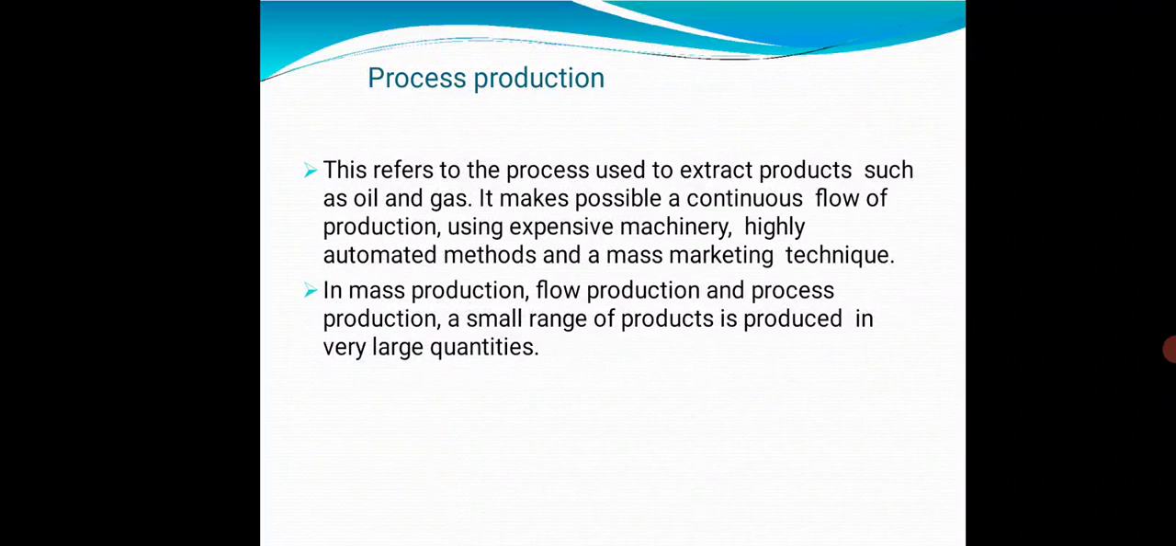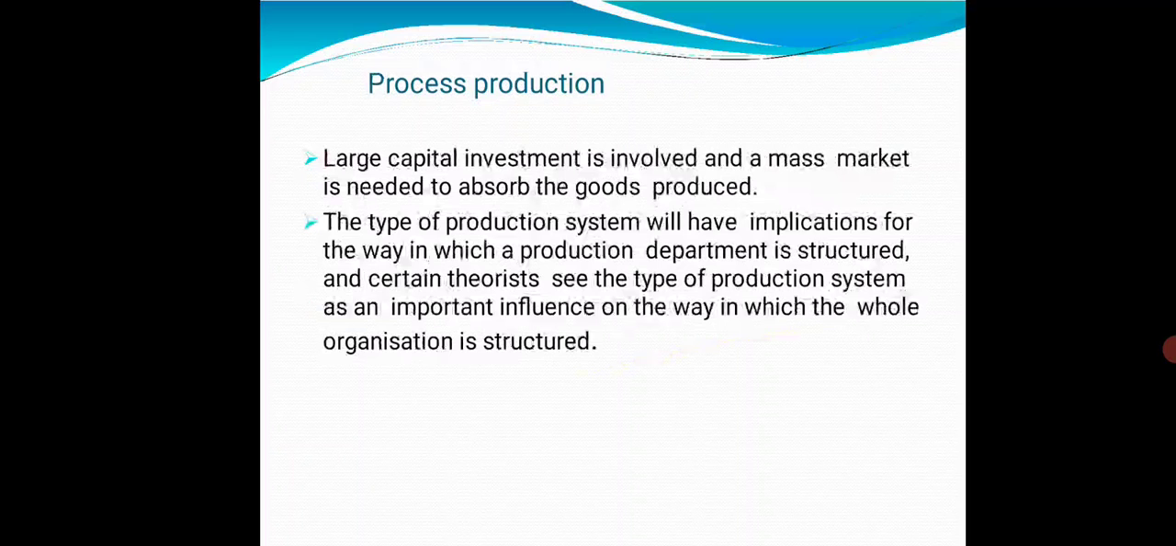Process production. Next, this refers to processes used to extract products such as oil and gas. It makes possible a continuous flow of production using expensive machinery, highly automated methods and mass marketing techniques. In mass production, flow production and process production, a small range of products is produced in very large quantity. Large capital investment is involved and a mass market is needed to absorb the goods produced.